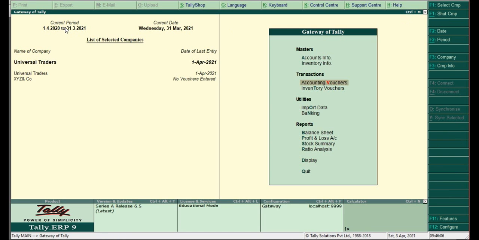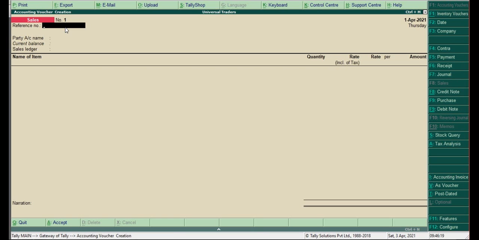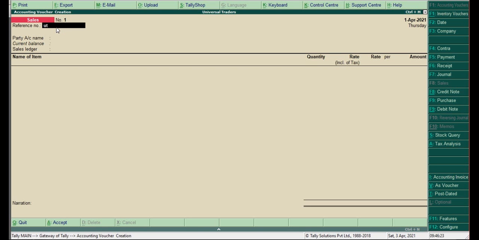Here we have to modify. Sorry. Here 1/4/2021, 31/3/2022. Now it will come. UT by 18 by 01.